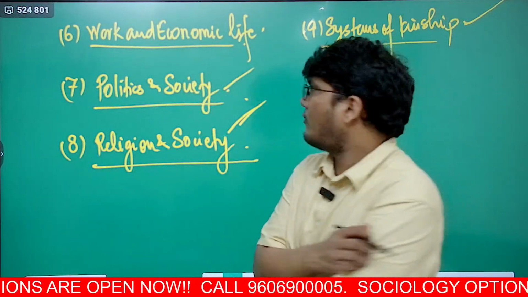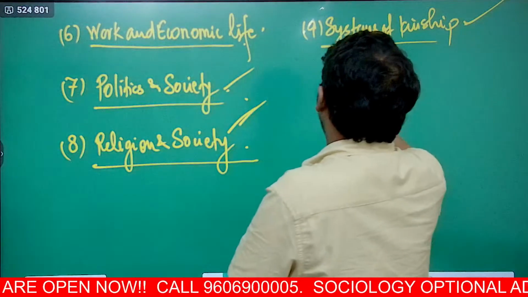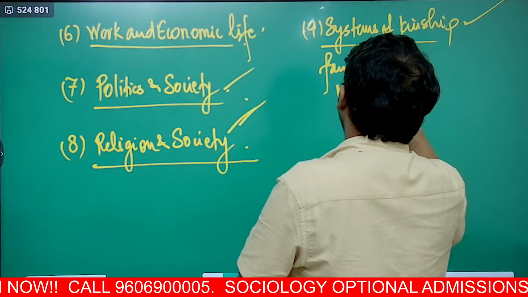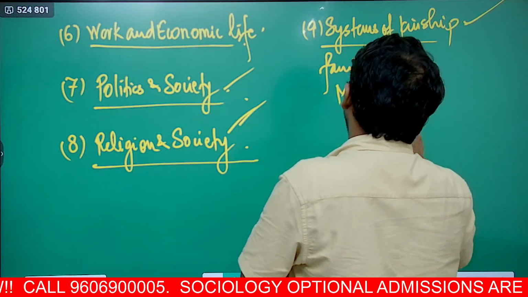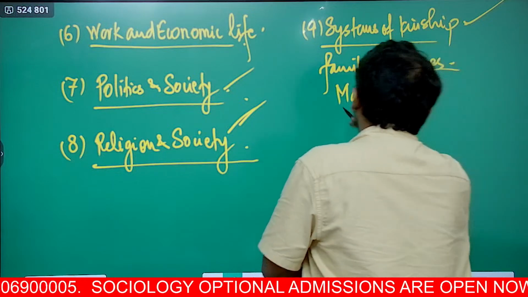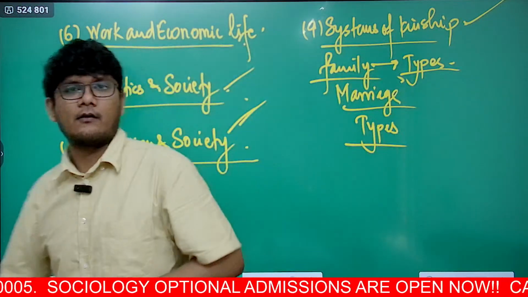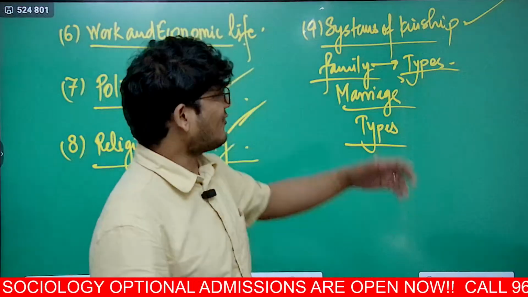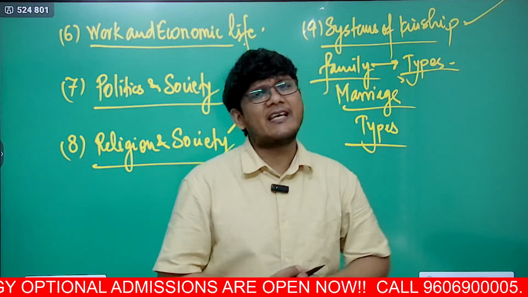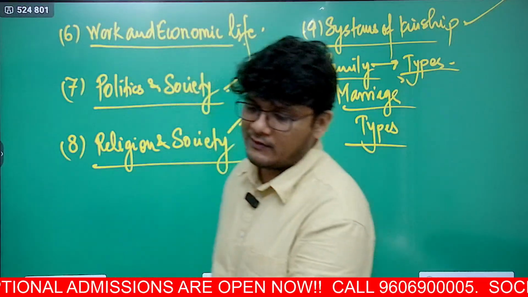Alright. So systems of kinship in India. First you talk about the family, then you talk about marriage. So we will define, then you talk about the types of marriage. When you talk about family, there are types of family. So this is very interesting, right? And this is something we live in, we are a part of. So you will be very easily able to relate these things.